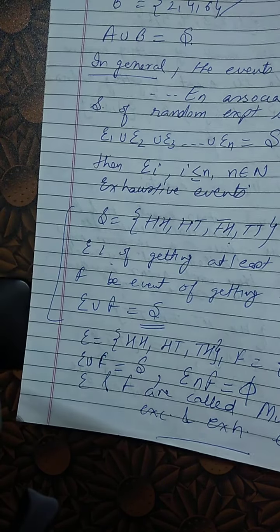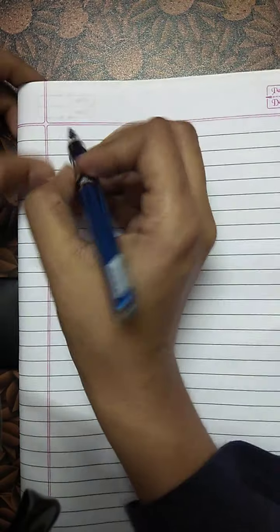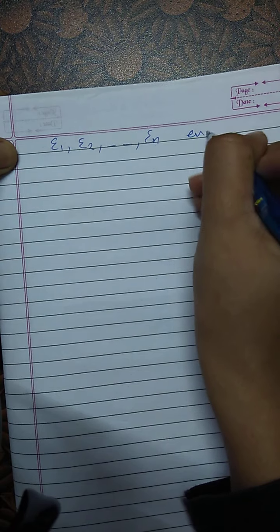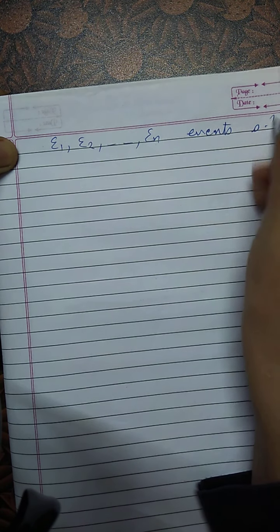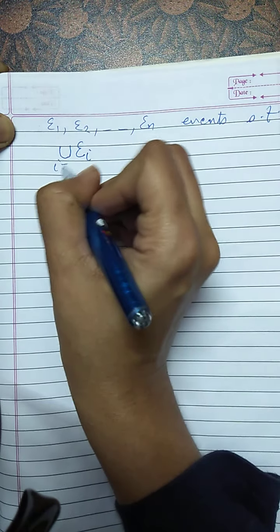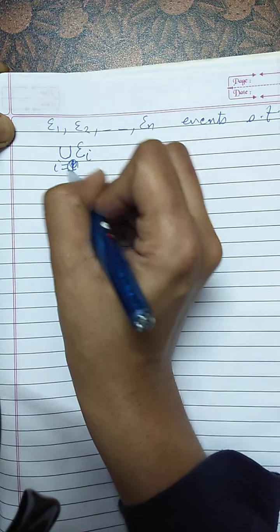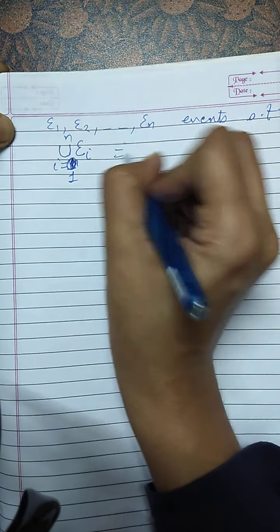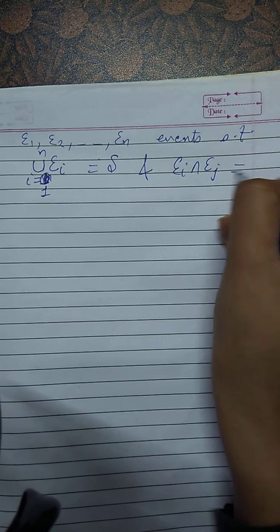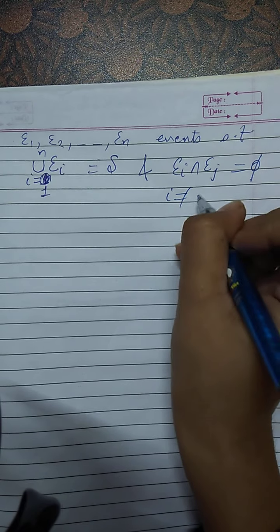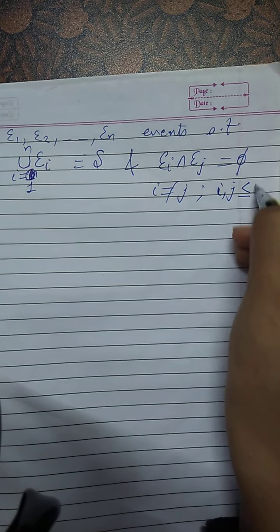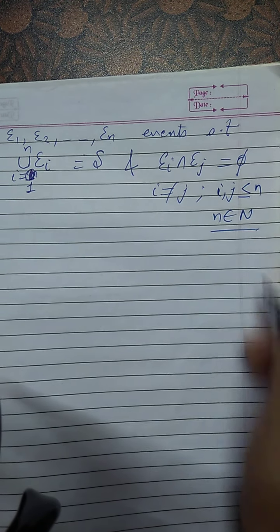This is how it will be written: events E1, E2 up to En such that the union of Ei, with i varying from 1 to n, gives the sample space S, and Ei intersection Ej is phi, where i is not equal to j, both i and j are less than or equal to n, and n belongs to natural numbers.